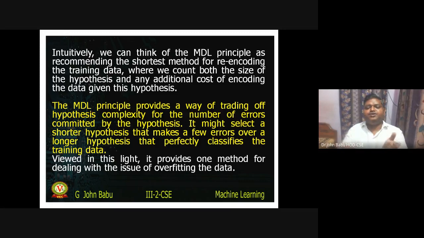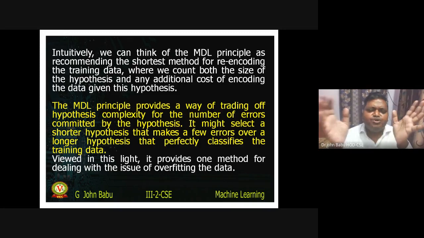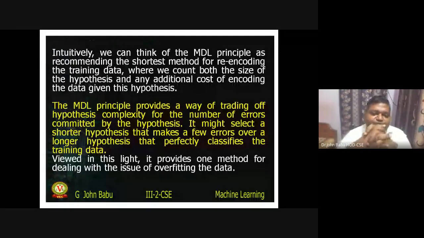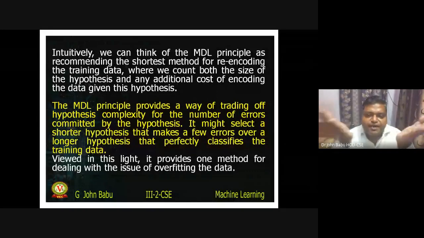That means between the two we have to choose. If errors should not be there at all, then the hypothesis will be complex. Errors should not be there at all, if you want a perfect one, that will become very complex. Hypothesis will become very complex. If some errors are okay, then you can choose a shorter hypothesis. So you have to trade off. You have to choose between what is your requirement.